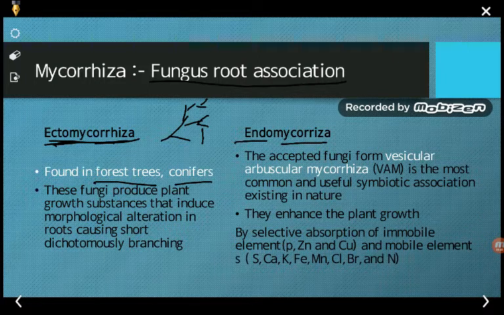That is why they are said to be dichotomously branched. One way or another, you can say these are certain types of fungus which are present outside the host. Consider this is a plant and these are the roots. These fungi are present outside the root, and they form an association between the root and the plants. That's why they are said to be ectomycorrhiza.